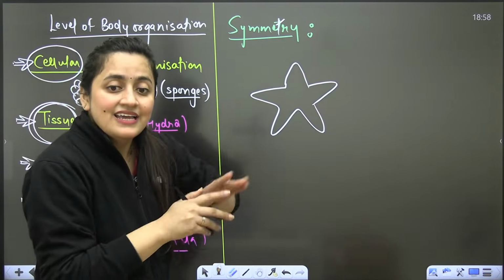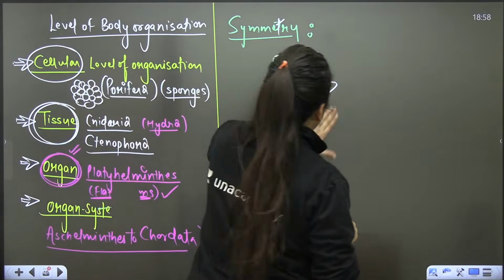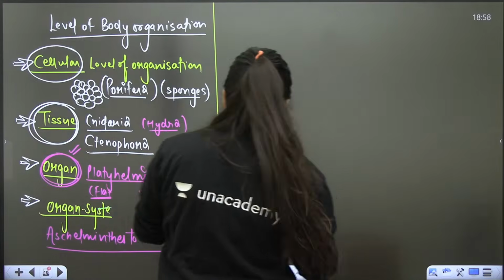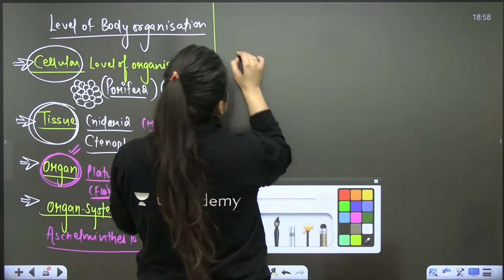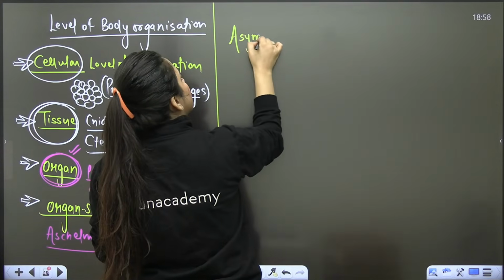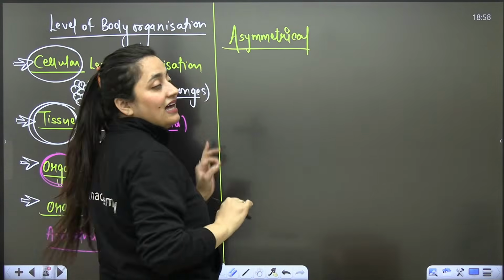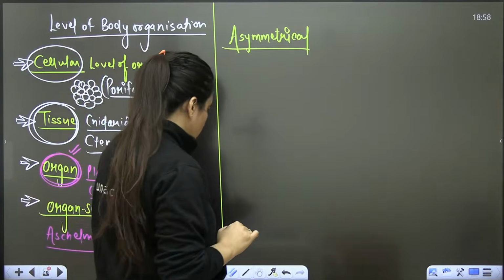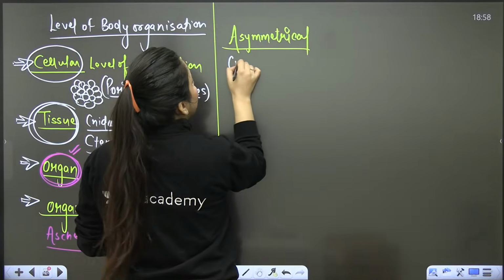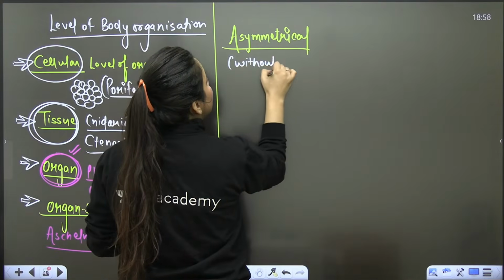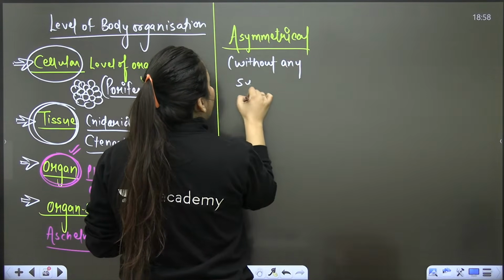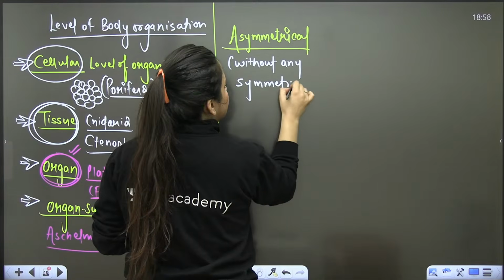In the animal kingdom also, the next character that we consider is symmetry. So we have asymmetrical organisms also, without any symmetry. We cannot divide them into equal halves.